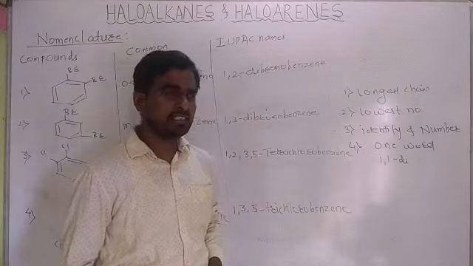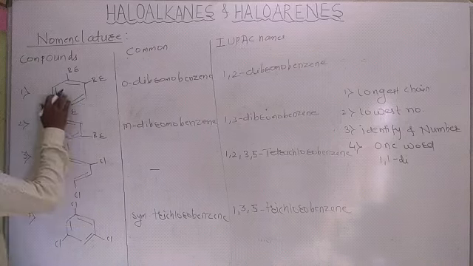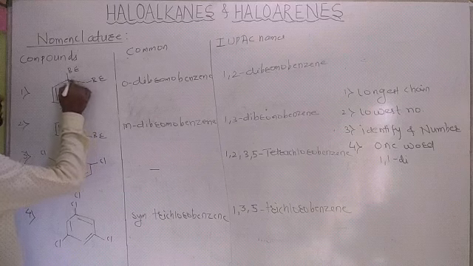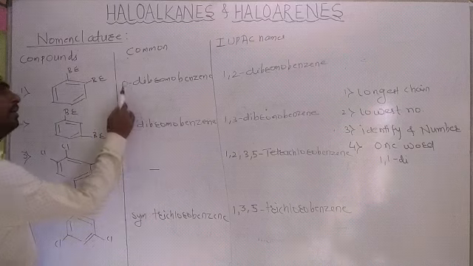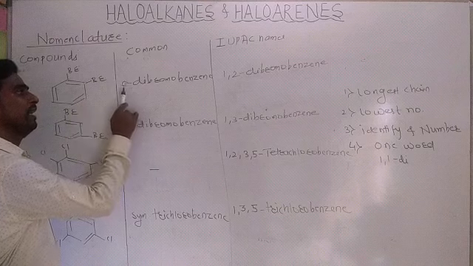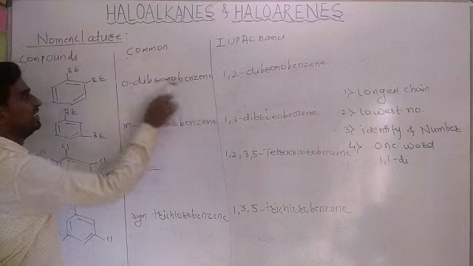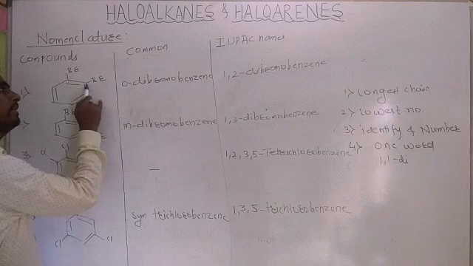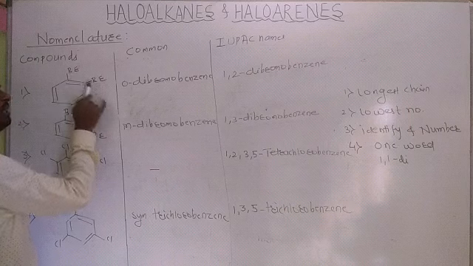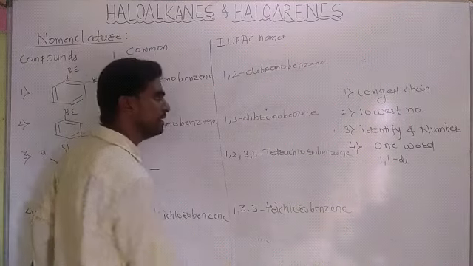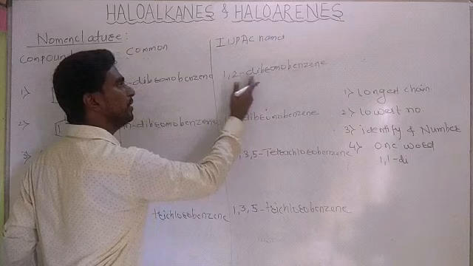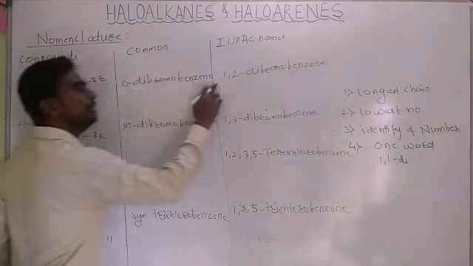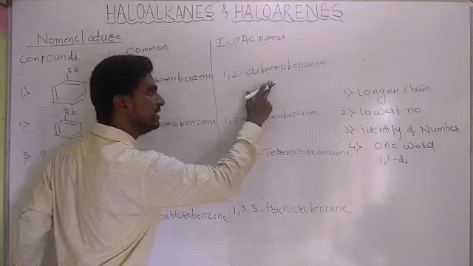Nomenclature of haloarenes. This is the benzene ring. Here bromine, here bromine. This bromine and this bromine are at ortho position to each other, hence ortho-dibromobenzene. Di means there are two bromines. In IUPAC names we have to give the numbers 1, 2: 1,2-dibromobenzene is its IUPAC name.